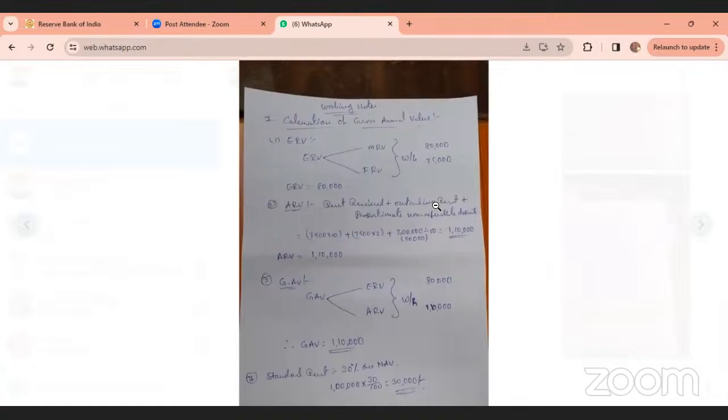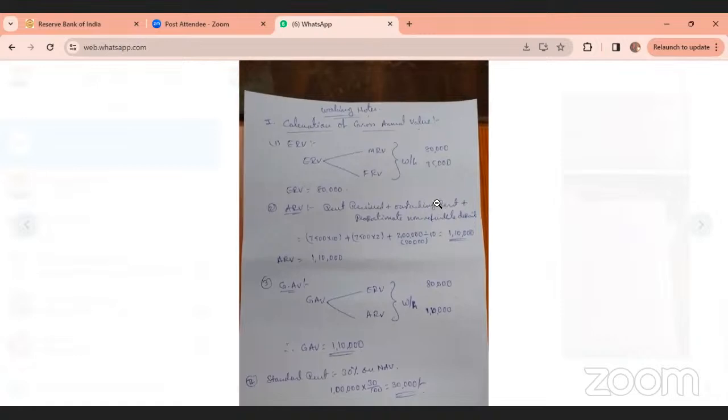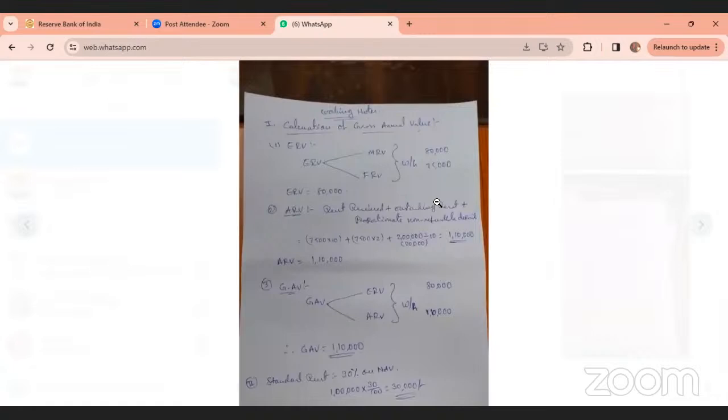Ma'am, in capital gains, we have to calculate index price. So in some items, we do not have to calculate index price. What is the reason? There are two types of capital gains, short-term and long-term capital gains. For long-term, you have to calculate indexed cost of acquisition and indexed cost of improvement. In the case of short-term, there is no need to calculate indexed cost of acquisition and indexed cost of improvement. That is the reason. Now it is clear.